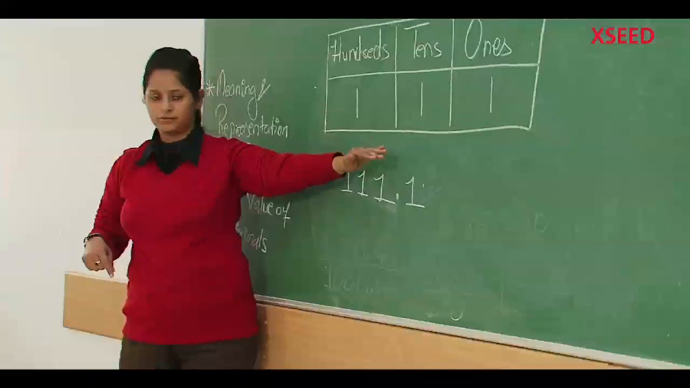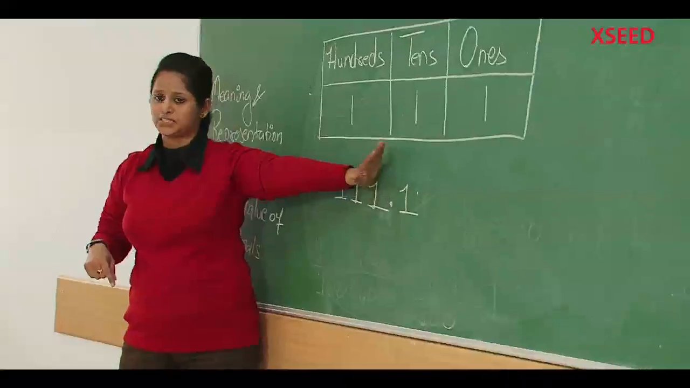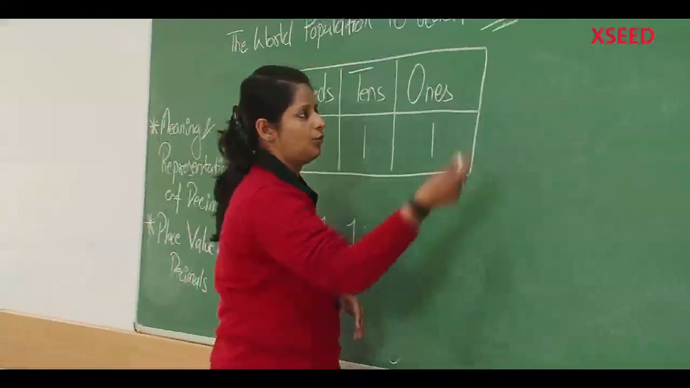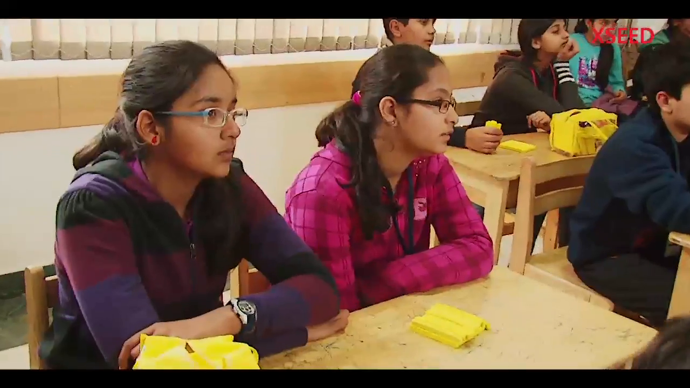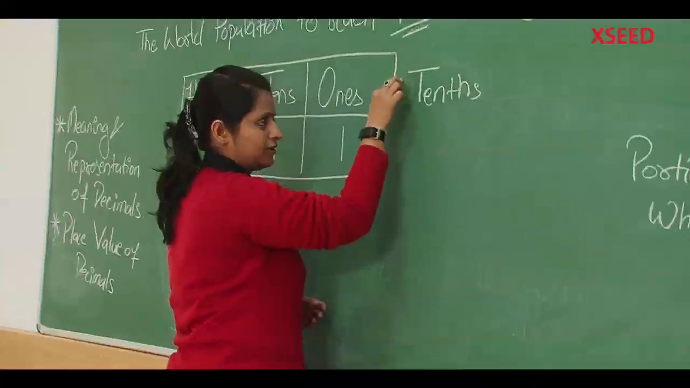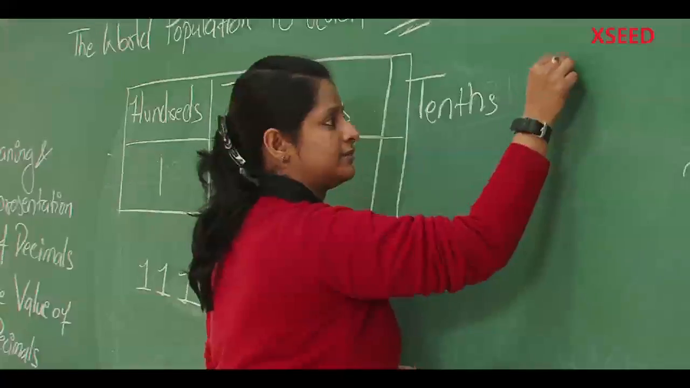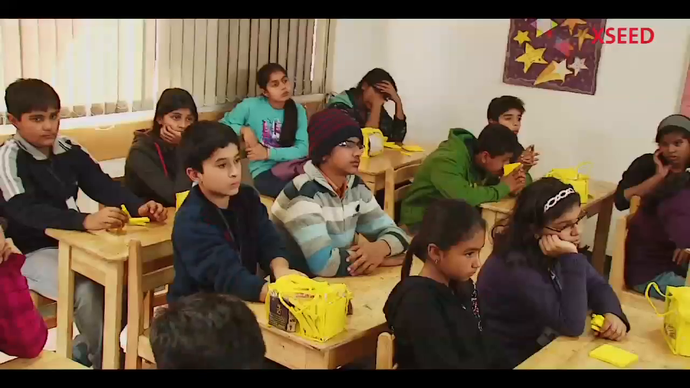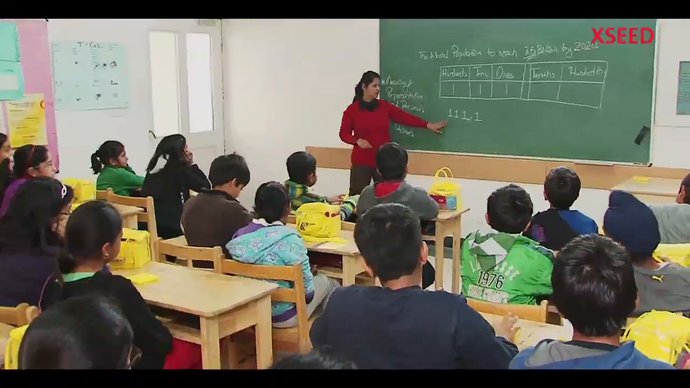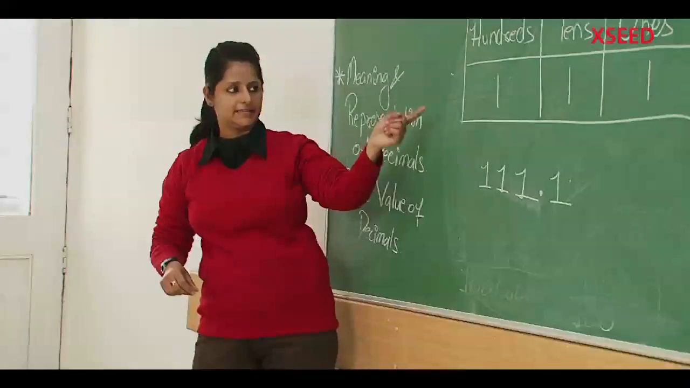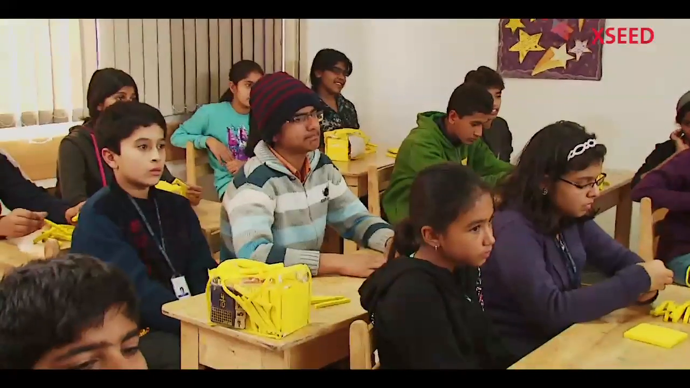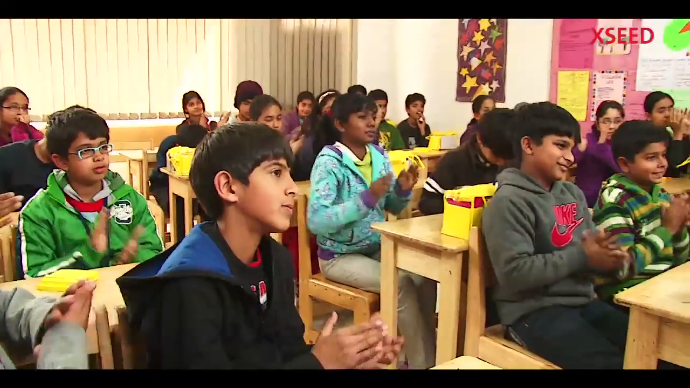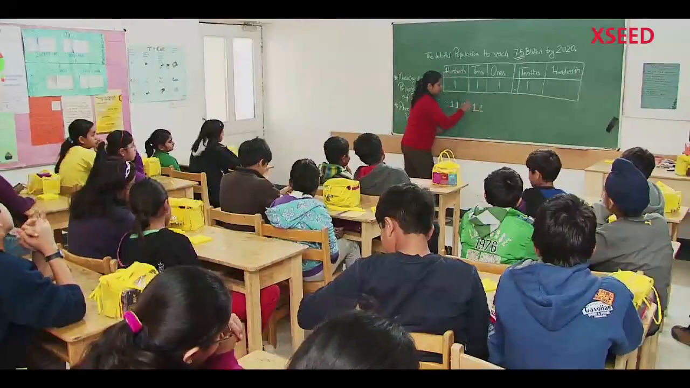Can we represent this number in this place value chart? This we have to extend. Okay. So what will be right here? Tens. Here would be the point. Then hundreds. Thousands. We can go up till thousands. Can we now represent 111.1 in this place value chart? Yes, ma'am. Can we clap for him? What number does it become? 111.11.